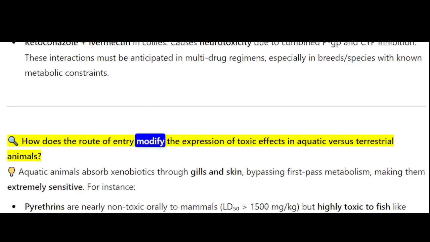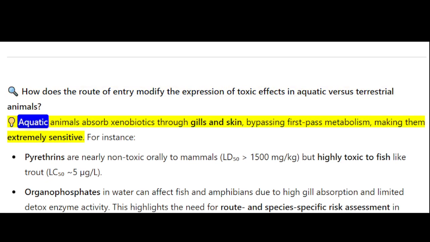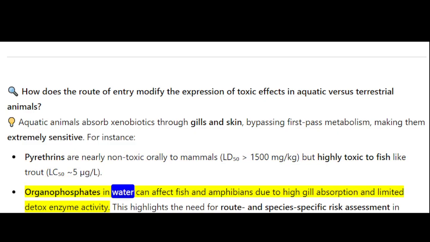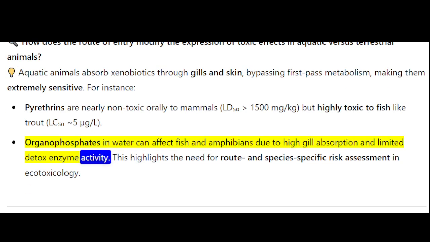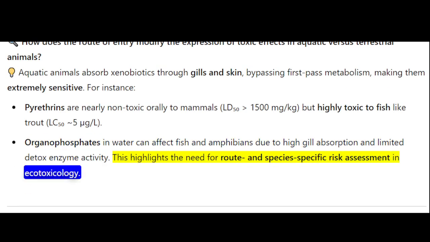How does the route of entry modify the expression of toxic effects in aquatic versus terrestrial animals? Aquatic animals absorb xenobiotics through gills and skin, bypassing first-pass metabolism, making them extremely sensitive. For instance, pyrethrins are nearly non-toxic orally to mammals, LD50 1500 mg/kg, but highly toxic to fish like trout, LC50 5 µg/L. Organophosphates in water can affect fish and amphibians due to high gill absorption and limited detox enzyme activity. This highlights the need for route- and species-specific risk assessment in ecotoxicology.